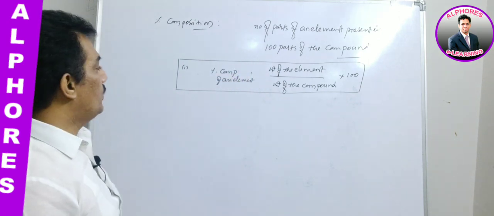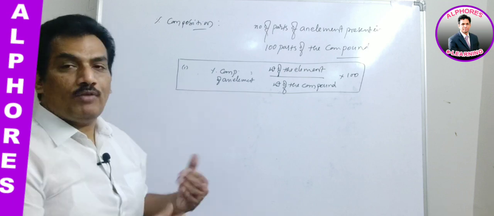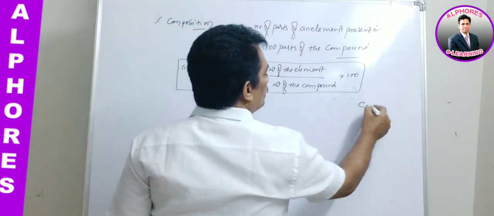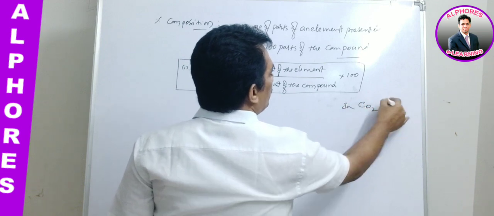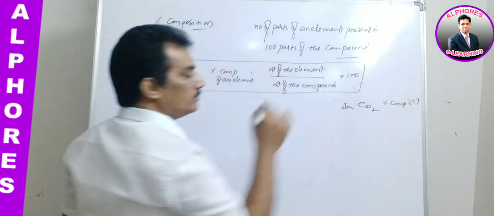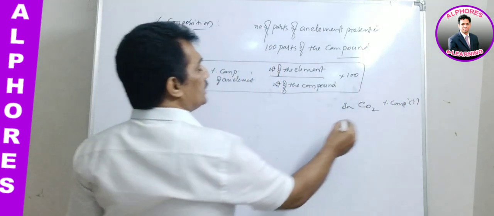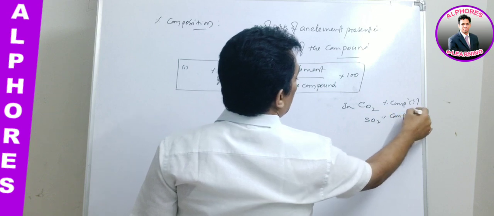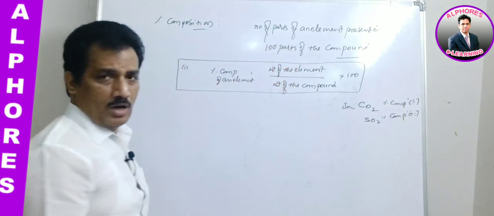Clear? Now, with the same, if they are providing the molecules, say for example CO2, in CO2 the percentage composition of carbon is how much, or in SO2 the percentage composition of oxygen is how much, like that they may ask.